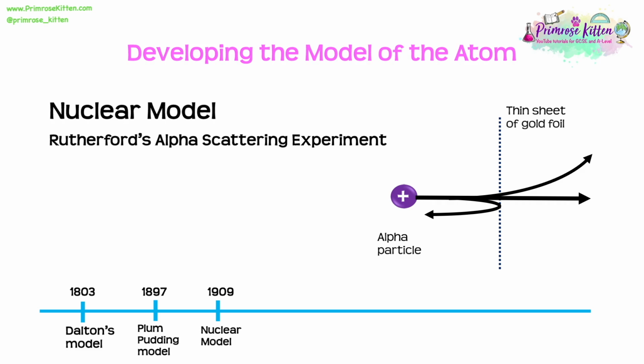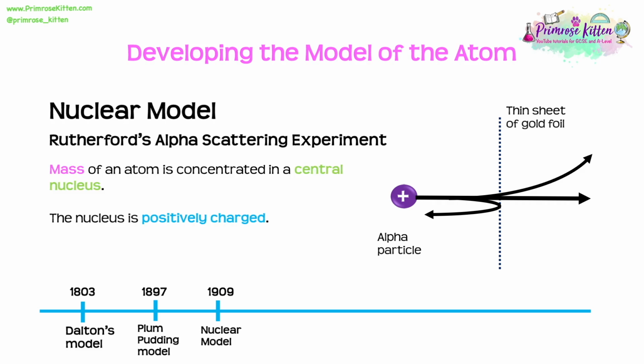Now, if the plum pudding model was true, we would expect all of these alpha particles just to bounce back. However, most of them passed straight through. Some of them were a little bit deflected, and very, very few came straight back. Now, what this told us was that the mass of an atom was actually concentrated in a central nucleus, which had to have been positively charged to have repelled this positive alpha particle. And most of the atom actually was empty space, completely contradicting the plum pudding model. And we know this because most of these atoms went straight through the gold foil with no deflection.